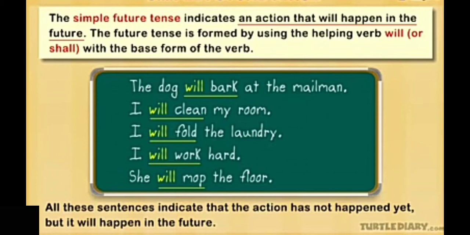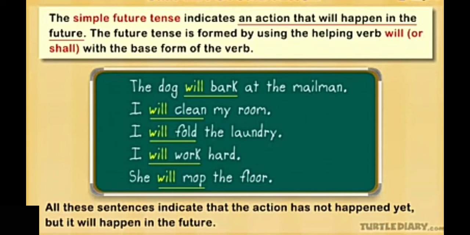The dog will bark at the mailman, means postman. The dog will bark at the postman. I will clean my room. I will fold the laundry. I will work hard. She will mop the floor. These are the examples for simple future tense.